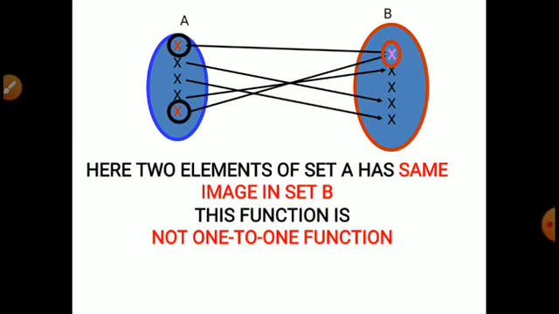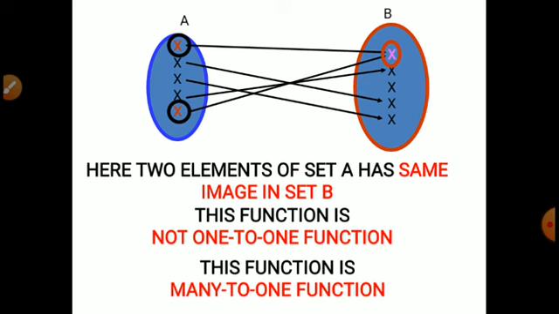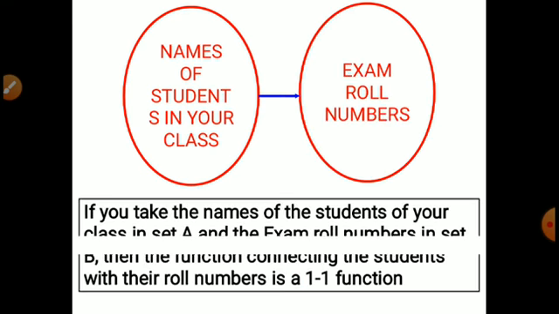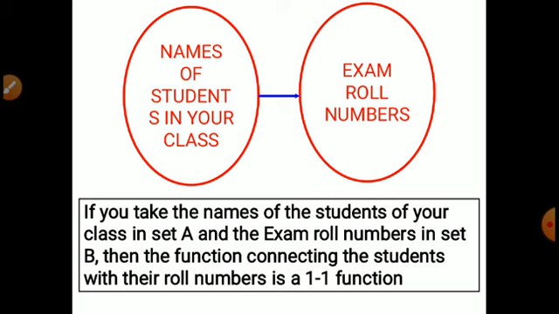So can you guess whether it is a function or not? First of all, here the two elements have the same image in set B, and this is not a 1-1 function. This function is a many to one function. Many elements are related to one element, that's why it is called many to one function. Another example: names of the students in your class and exam roll numbers. Everyone will have a unique roll number, so that's why it is a 1-1 function.